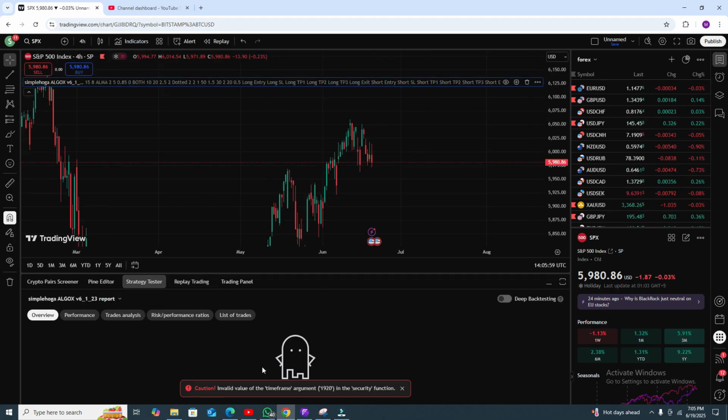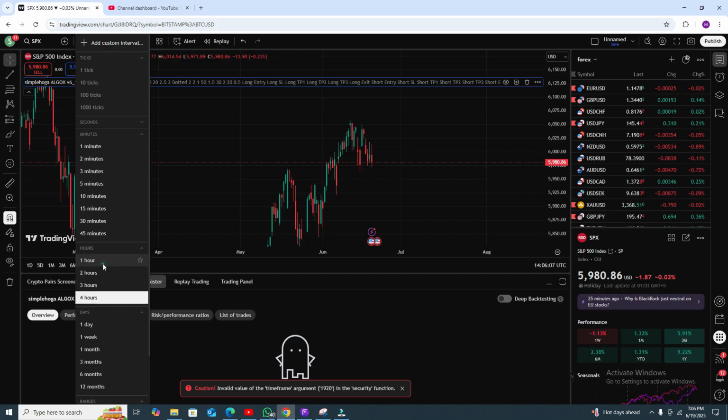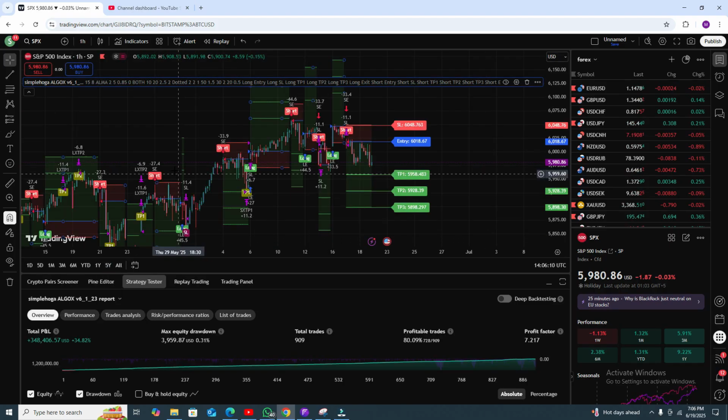In the 4 hour time frame you can see it will not work, so I am really sorry, it's not working on the 4 hour time frame. But you can use it on 5 minute, 30 minute, or 1 hour. In lower time frames you can use any, there is no issue. But you cannot use it on higher time frames, and that is bad news. But the good news is you can use it on the 1 hour time frame as well, so that is a good impact.